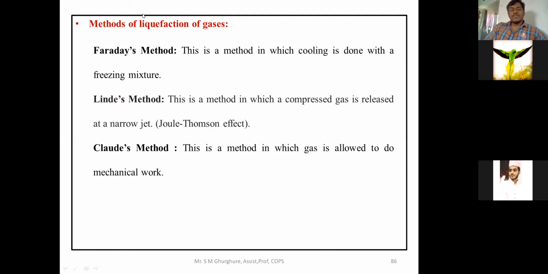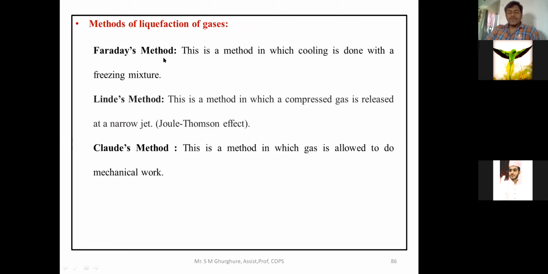Number one is known as Faraday's method. Number two is Linde's method. Number three, Claude's method. Here Linde's method is also known as the Joule-Thomson effect.